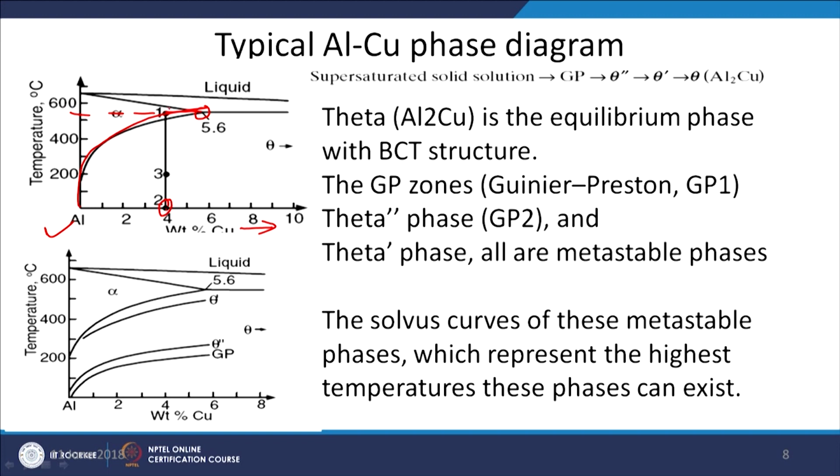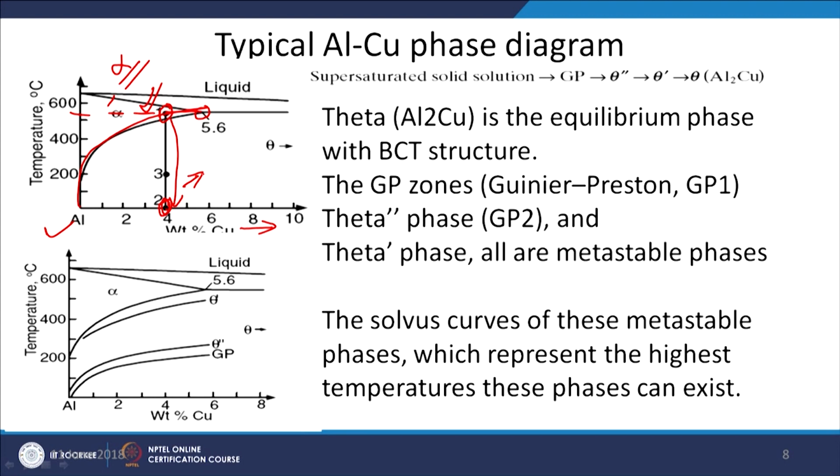Say this alloy is having 4% of copper. Whenever it is heated to the high temperature corresponding to point 1, it forms the homogeneous solid solution alpha, followed by rapid cooling to stage 2. So, it forms the supersaturated solid solution, and then natural aging or artificial aging is performed.